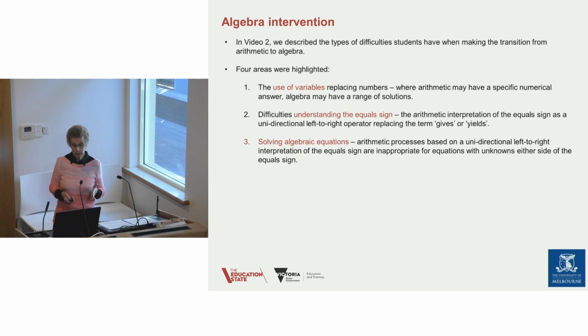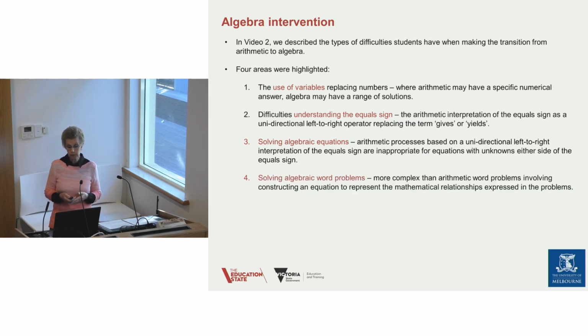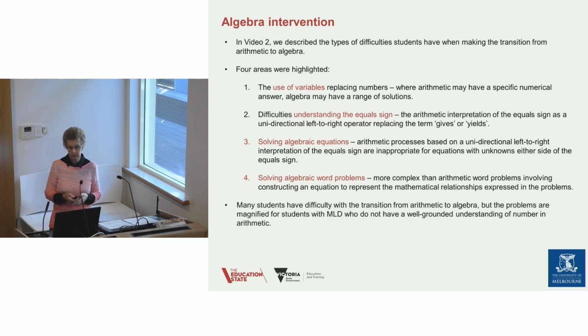Solving algebraic equations, that arithmetic processes based on this unidirectional left to right interpretation are inappropriate for equations when you've got unknowns both sides of the equal sign. And solving algebraic word problems. These are more complex than arithmetic word problems because they involve constructing an equation to represent the mathematical relationships first.